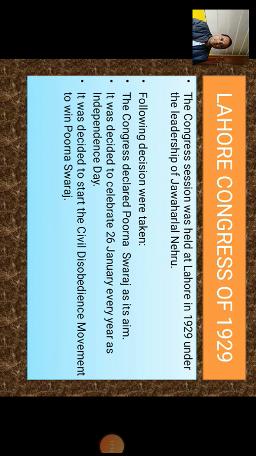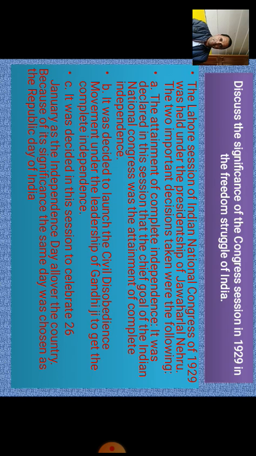Another important decision taken in the Lahore Congress of 1929 was to celebrate 26 January every year as Independence Day. It was decided to start the civil disobedience movement to win Purna Swaraj. So in this way, some major decisions were taken in the Lahore Congress session after the opposition to the Simon Commission in 1928.